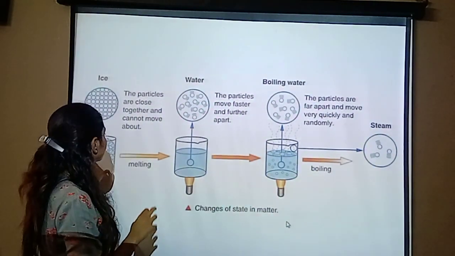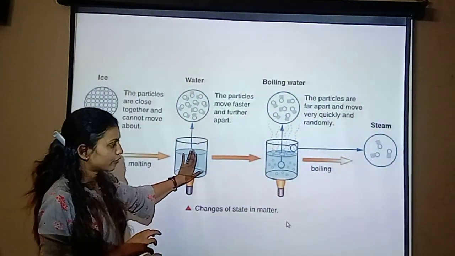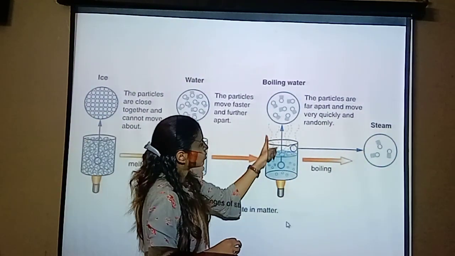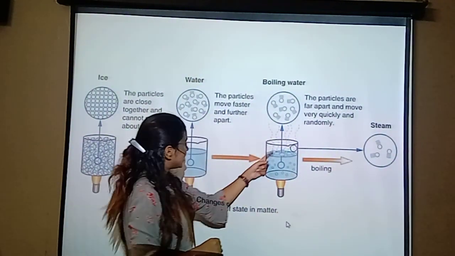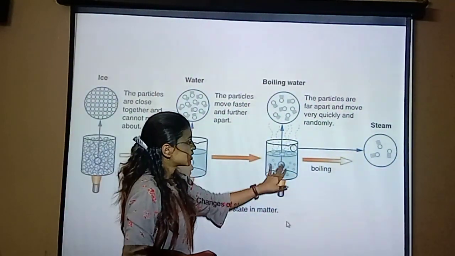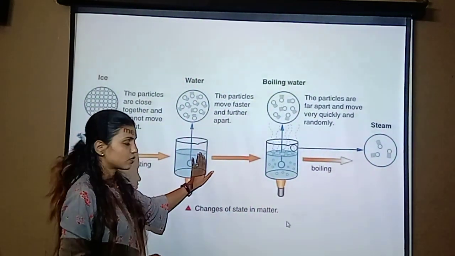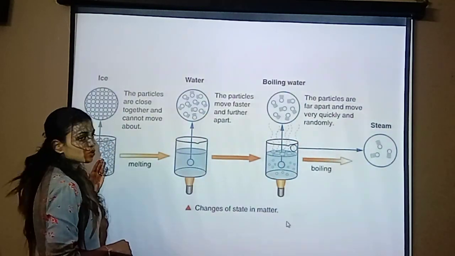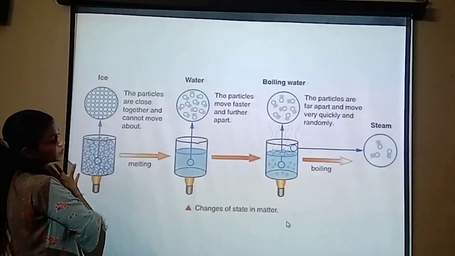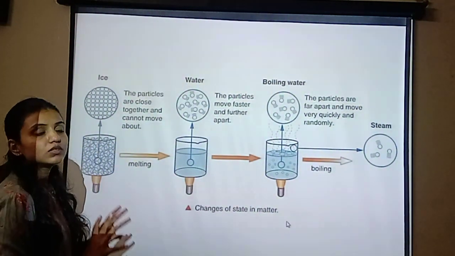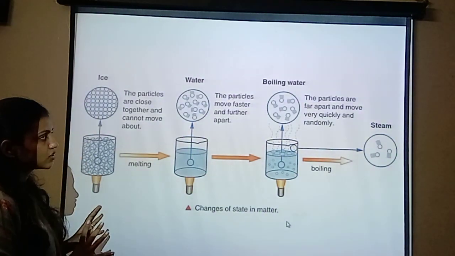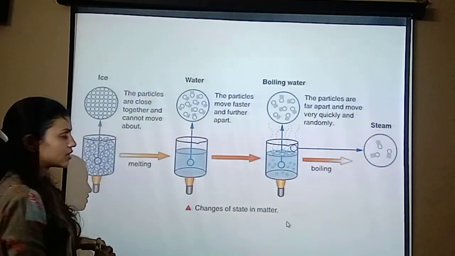When heated, the ice cubes are in the form of water, and the water is in the form of steam. When it is cooled, the steam becomes water, and when this water is cold, it becomes ice. So this is the process of how the states of matter are changed.